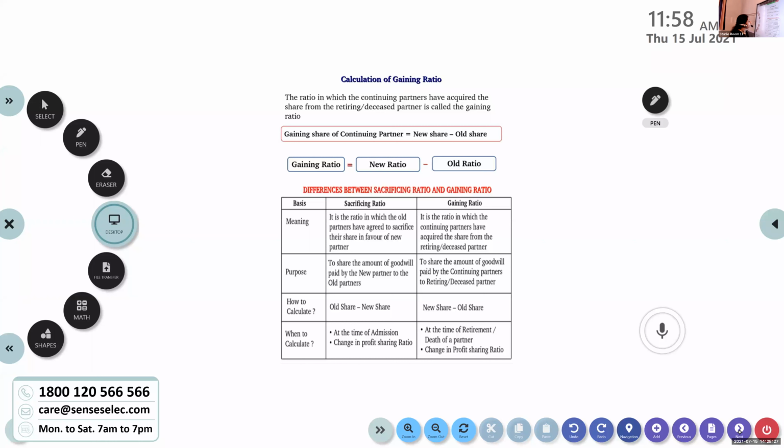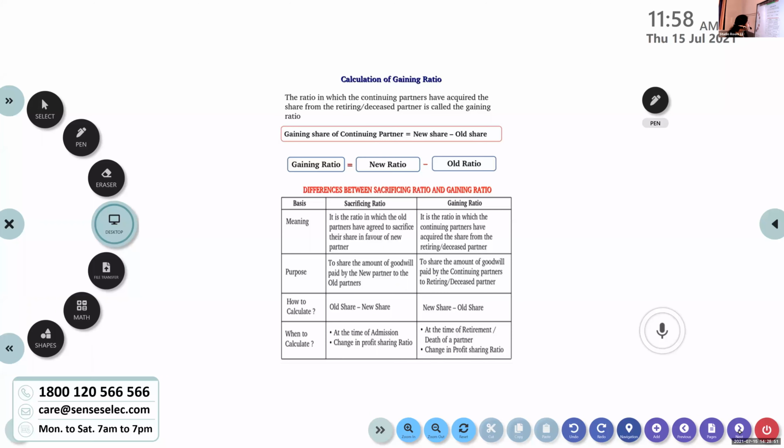What is the formula? Gaining ratio is equal to new ratio minus old ratio. Sacrificing ratio was old ratio minus new ratio. But gaining ratio is new ratio minus old ratio. We discussed the differences between sacrificing ratio and gaining ratio also.